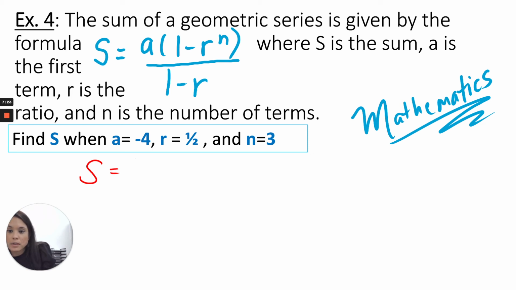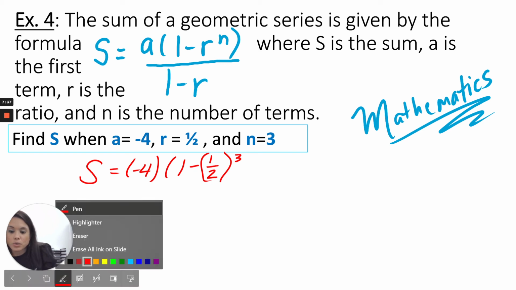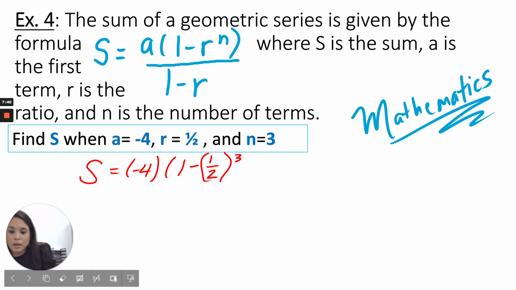So A is -4, 1 minus r, which is 1/2. I'm going to put this in parentheses, to the third power. So I'm actually going to turn this into a bracket, just so I don't get confused. So let's turn that into a bracket, and I'm going to put a bracket around this. And I'm going to divide by 1 minus 1/2. So let's rewrite this problem.